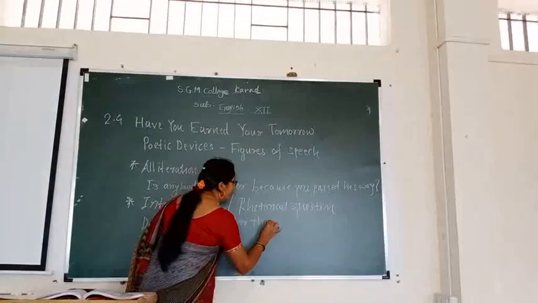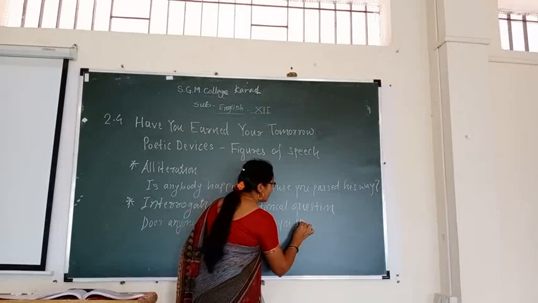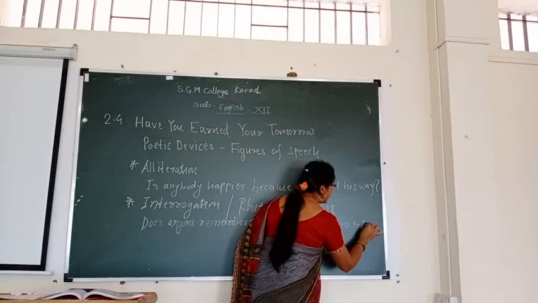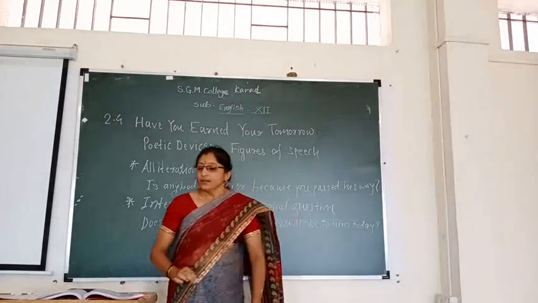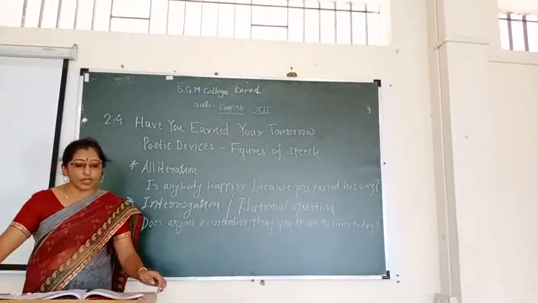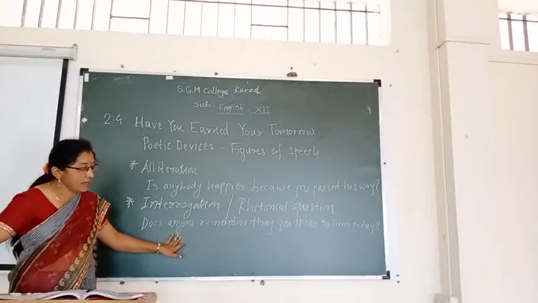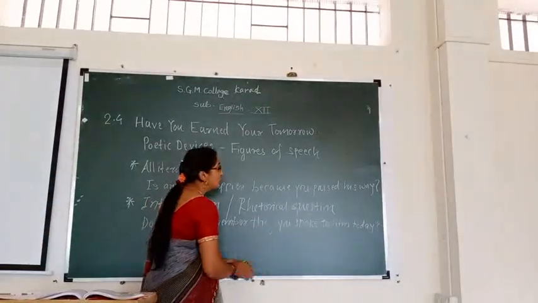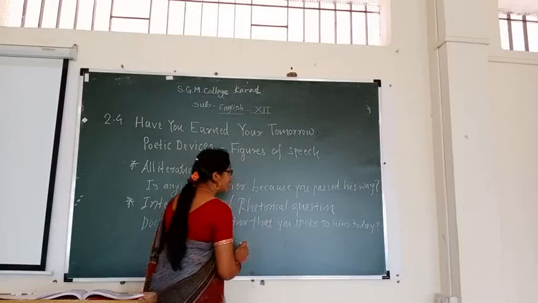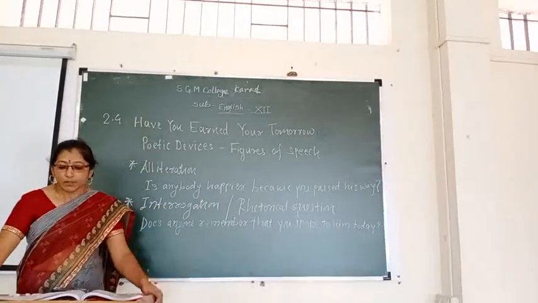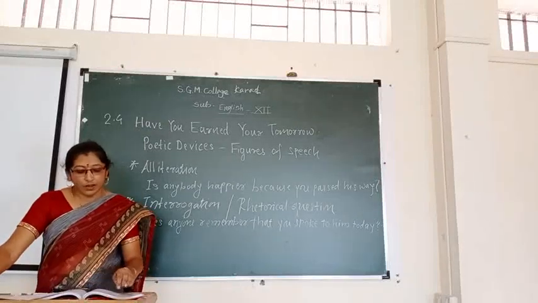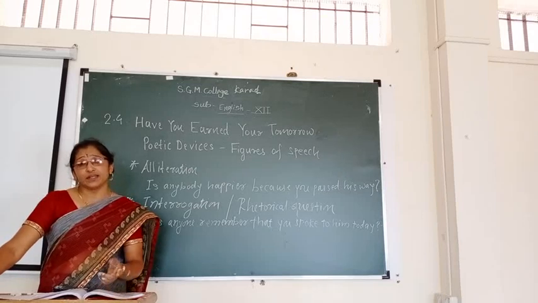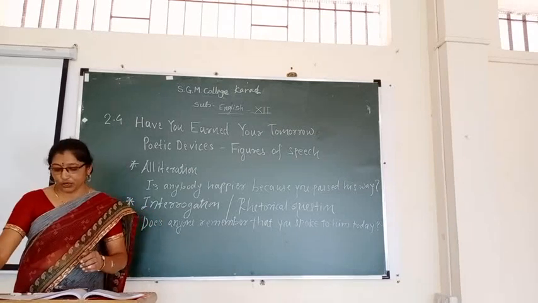This is again one more example of interrogation. In the first stanza, fourth line: Is there anyone to utter a kindly word of you? This is again one more example of interrogation.